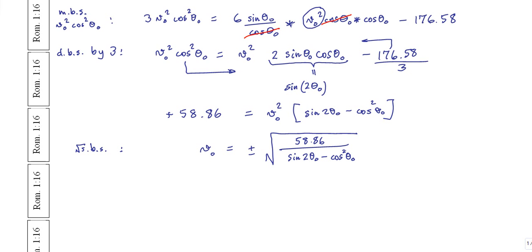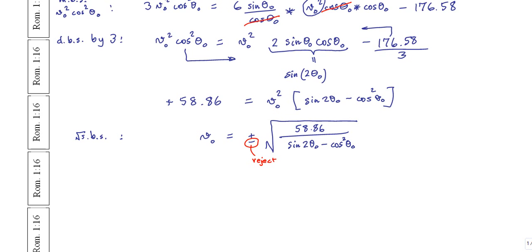Okay, that's all great. One thing that we need to point out before we move on is that we will reject this negative root, and the reason why we will reject that negative root is because it is meaningless to talk about a negative speed. You never say, I was traveling down the freeway at minus 70 miles per hour. That's just plain meaningless from a scalar standpoint of speed. Okay, so